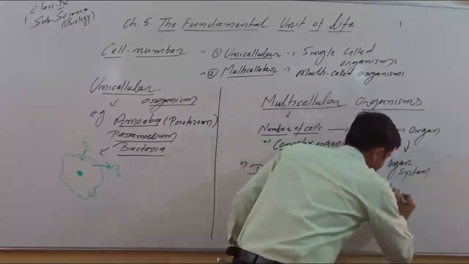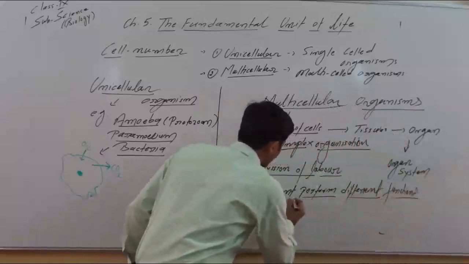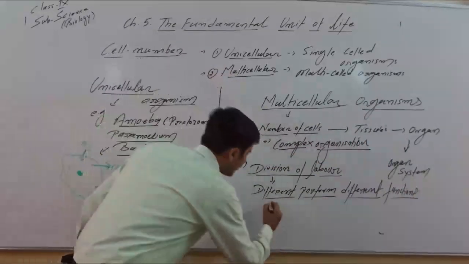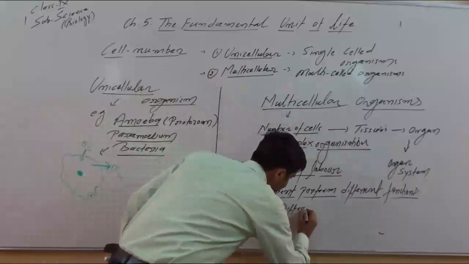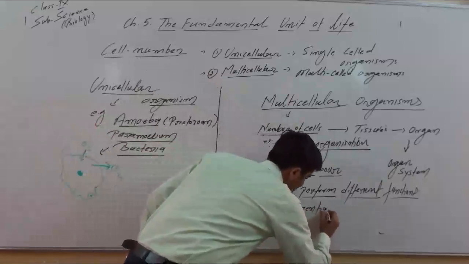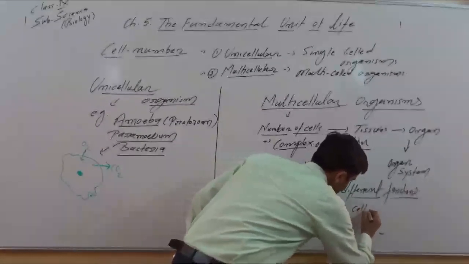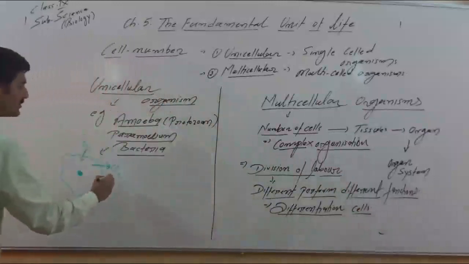This is very important and interesting. Another word we can use is differentiation. Differentiation is seen in cells.